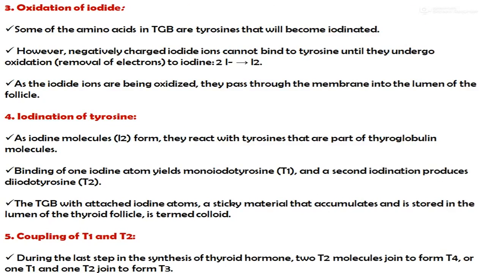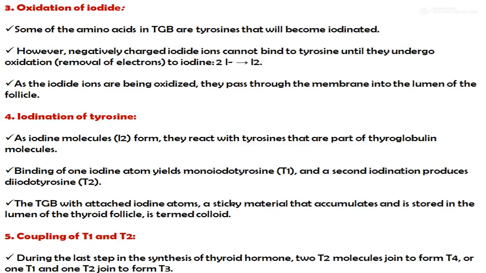Third one is the oxidation of iodide. Some of the amino acids in the thyroglobulin are tyrosine that will become iodinated. However, negatively charged iodide ions cannot bind to tyrosine until they undergo oxidation to iodine. Now see in the reaction. These are the iodide ions. Iodide ion goes through oxidation and forms iodine. Oxidation means the removal of one electron. As the iodide ions are being oxidized, they pass through the membrane into the lumen of the follicle.